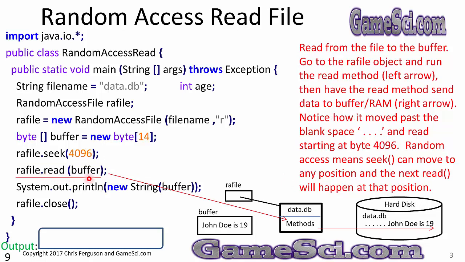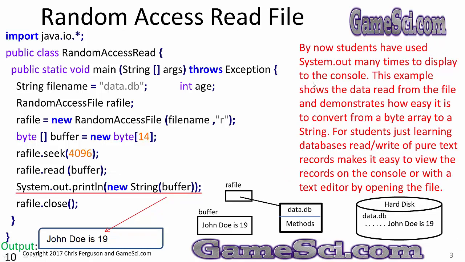RAFile.read of buffer. Read the file to the buffer. Go to the RAFile object and run the read method. That's this left arrow here. Then have the read method send the data to the buffer, or RAM. That's this right arrow here. The request is made. Send the data that you can find back to the buffer. This is passed by reference. Any data written to the buffer will exist in the buffer. Notice how it moved past the blank space, the dots, and read starting at byte 4096. Random access means seek can move to any position and the next read will happen at that position.